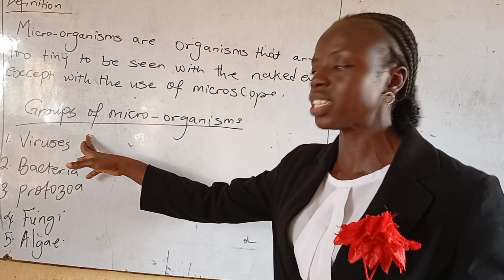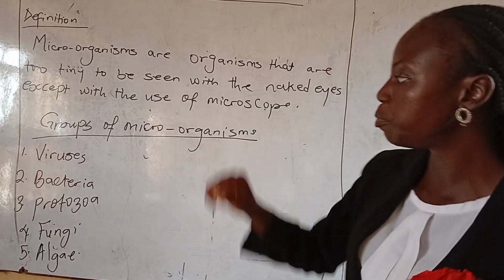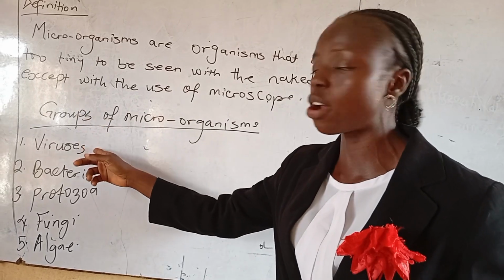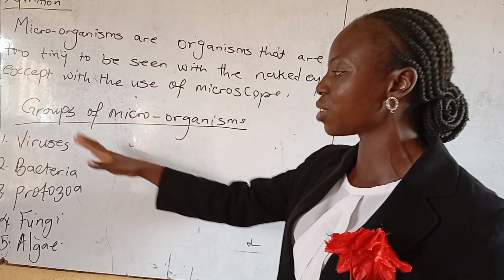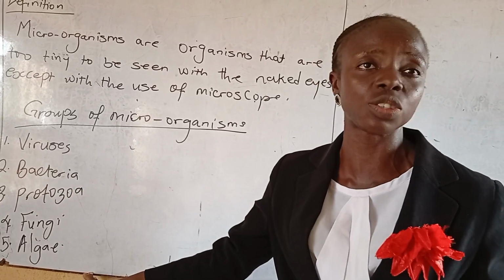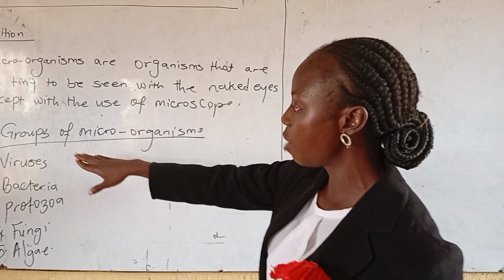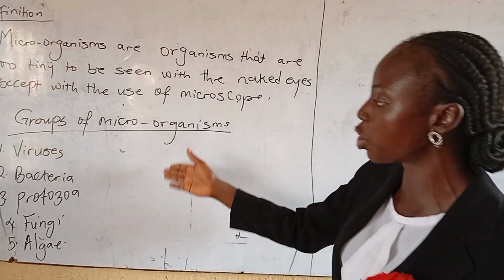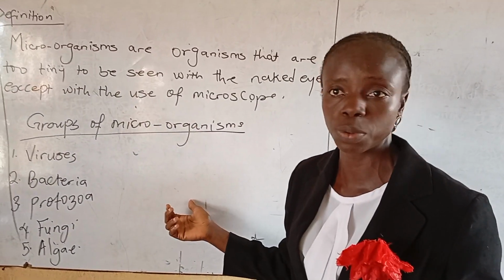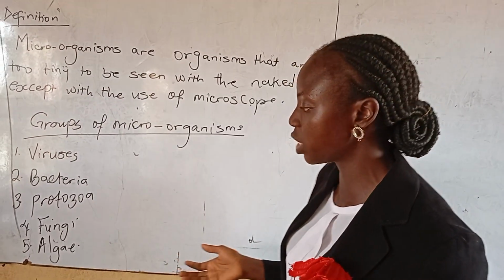For the viruses, out of these 5 groups, viruses are the tiniest. If you want to view a virus with a microscope, you need a kind of microscope that is more powerful than the light microscopes that you can use for the others. It is an electron microscope that is needed to view a virus. For the bacteria, you can just utilize a normal light microscope. For protozoa, you also use a light microscope.